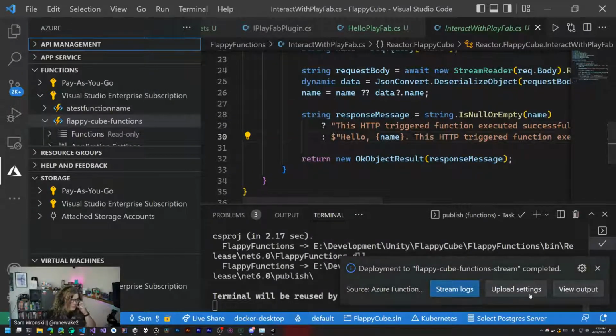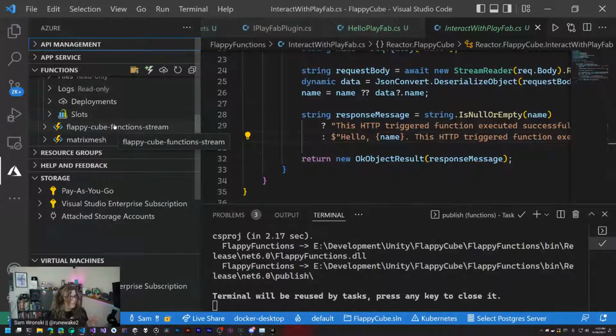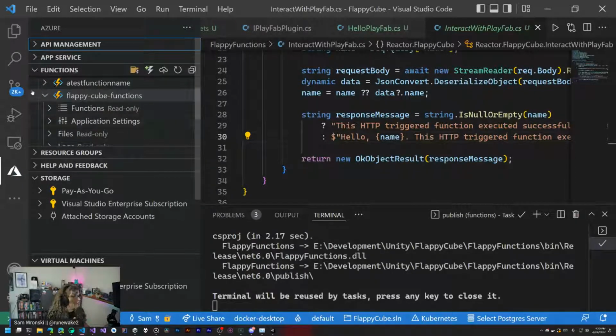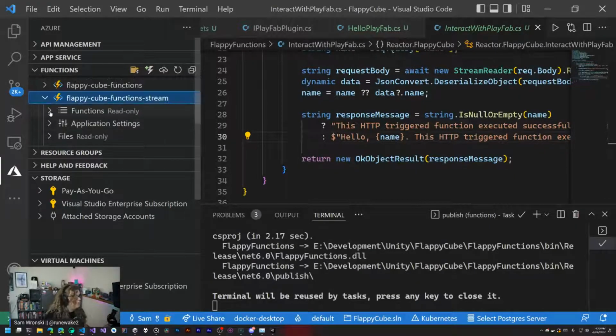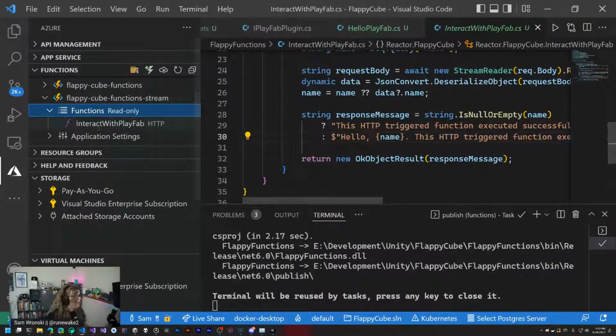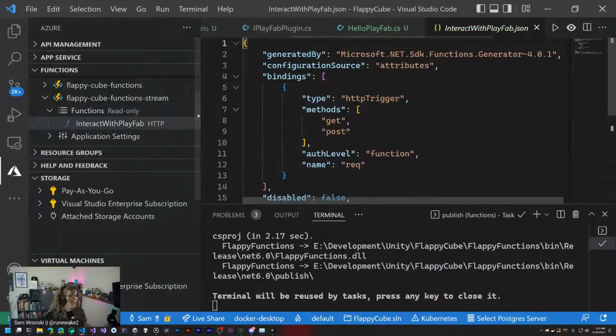So there it is. Deployment completed. Cool. It's behaving slightly differently than the one that I built. So we'll see what happens. But I'm going to refresh this quickly just to make sure everything's up to date. And then, I should have named this differently, but we have a floppy cube function stream, which is where we deployed that. And so we have a series of functions. And then here's the one that we just deployed. So we have interact with PlayFab, which matches the function name that we deployed. And so we should be able to grab that here.